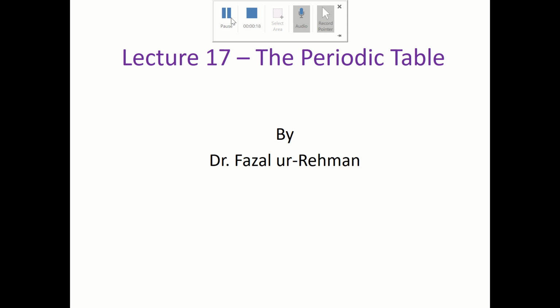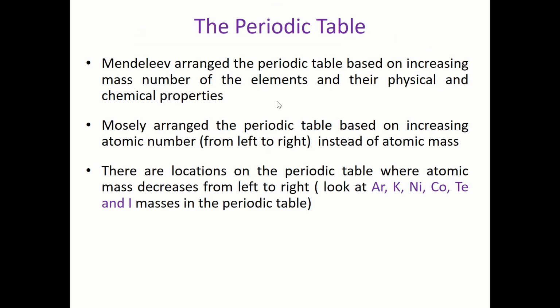Okay, so first thing I want you to learn about the periodic table is why do we need to have a periodic table? Now, of course, you guys have seen the periodic table before and you know lots of information about it, but you should know that the first person who decided to make a periodic table, his name is Mendeleev. And Mendeleev is a Russian scientist who decided to organize the elements in one table. So at Mendeleev's time, scientists knew lots of elements, but they were not organized. So he said, why don't you organize all these elements in one table that he called the periodic table.